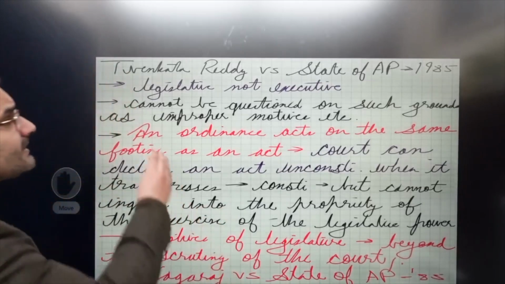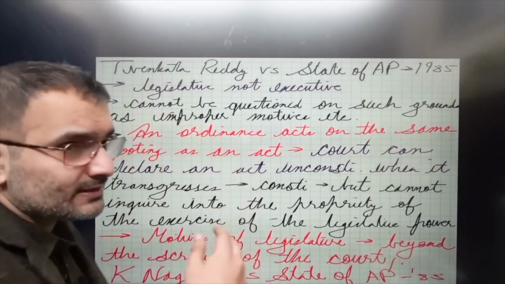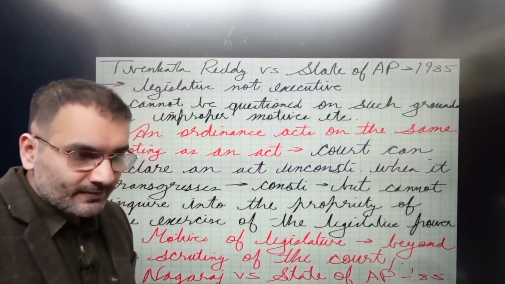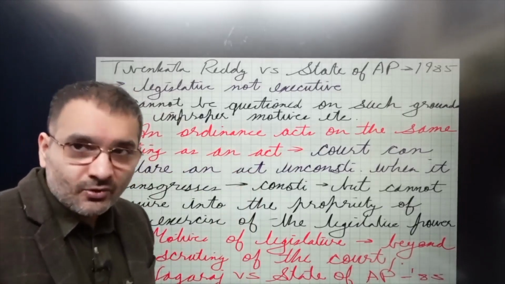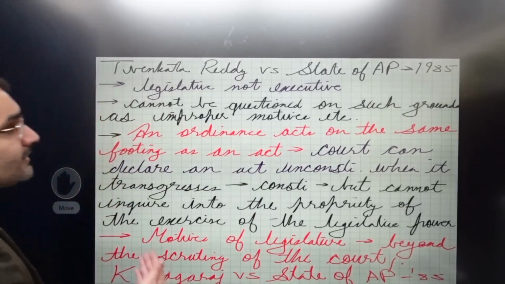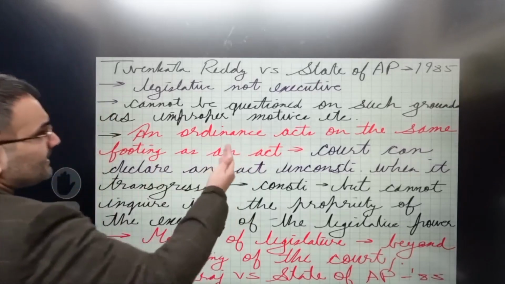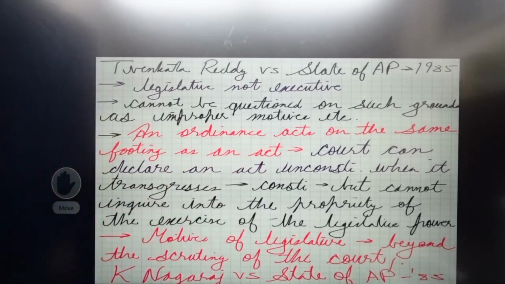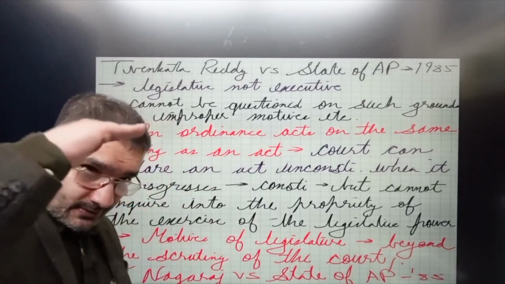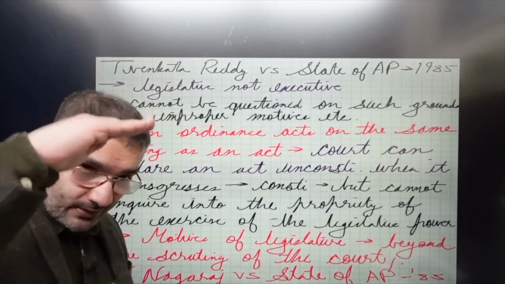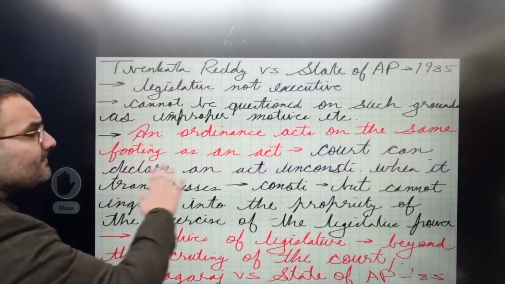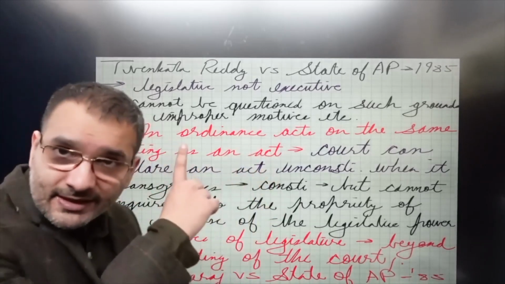That the ordinance is a legislative act, basically. It's not executive in power or mode of enactment. It is basically legislative in nature, right? So it cannot be questioned on such grounds as improper motives, etc. This is a 1985 case law. So this is happening in a sequence, much after the R.C. Cooper case. So an ordinance acts on the same footing as an act, as it was written there.